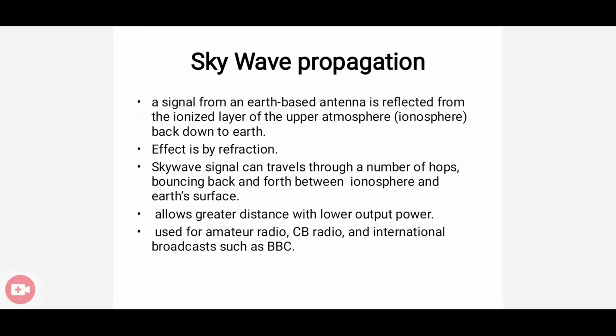This skywave signal travels through a number of hops, bouncing back and forth between the ionosphere and Earth's surface. It allows greater distances but with lower output power. So it's mainly used in CB radio and international broadcasts such as the BBC.